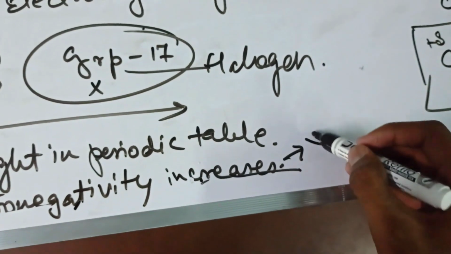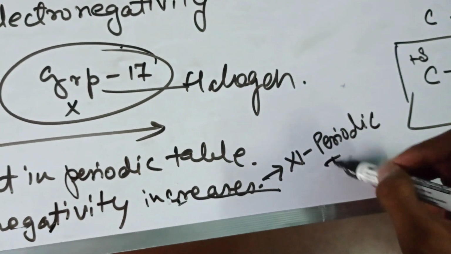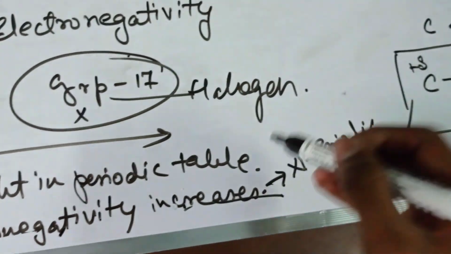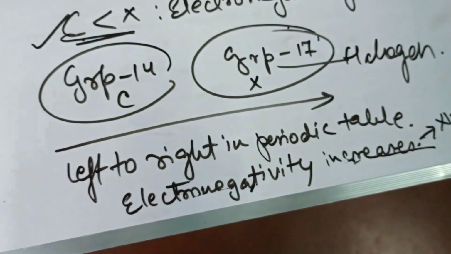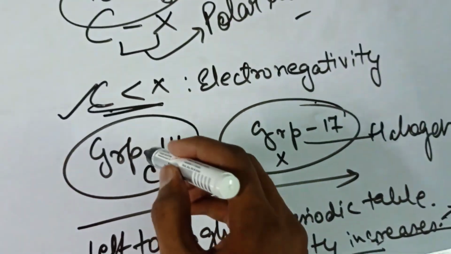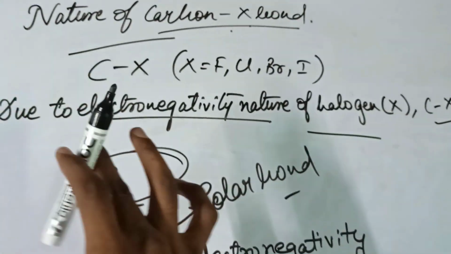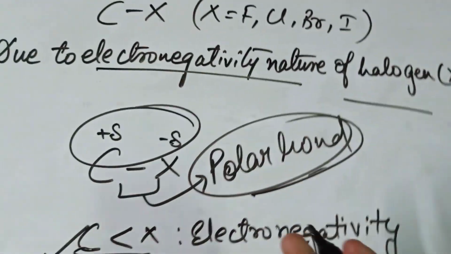All these things were discussed in the class 11 periodic table chapter. If you have read it, you know all these facts. Left to right in the periodic table electronegativity increases, halogen is group 17 and group 14 is carbon. So the nature of the C–X bond is a polar bond. Okay, now we come to our next point.